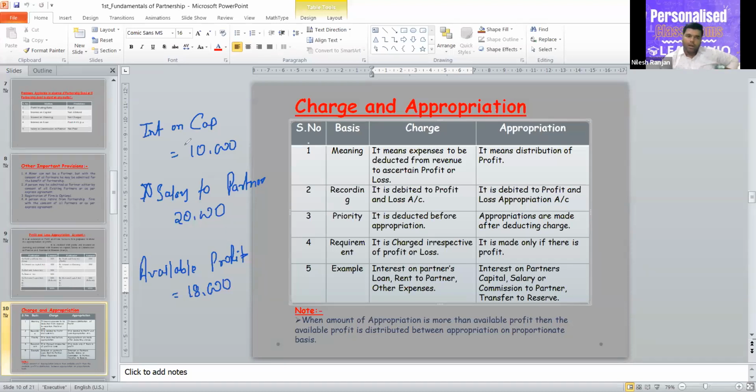Now, the total appropriation amount we have to appropriate is 30,000. So the total amount of both is 30,000. But we have only 18,000 as profit. And I told you that appropriation will be paid only to the extent of available profit. So we cannot pay 30,000. So how much amount can we pay?